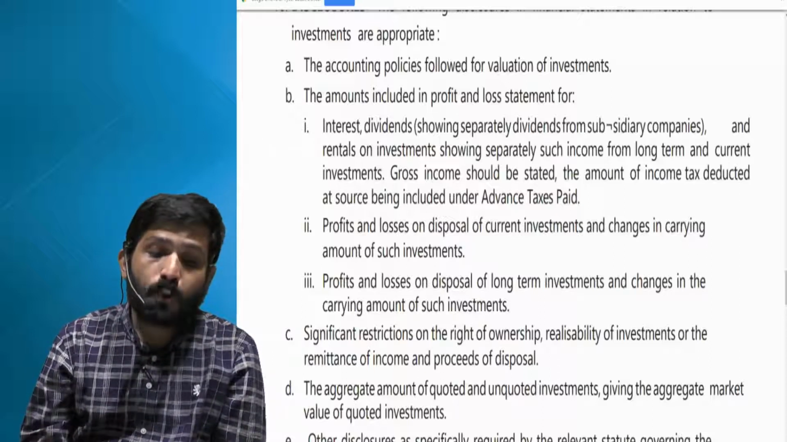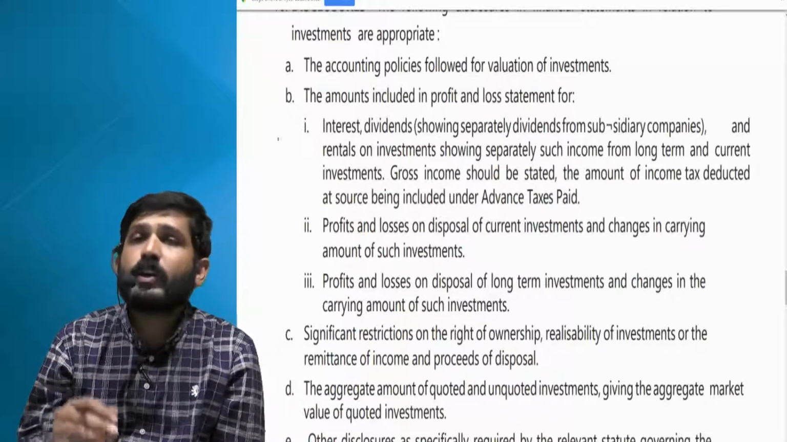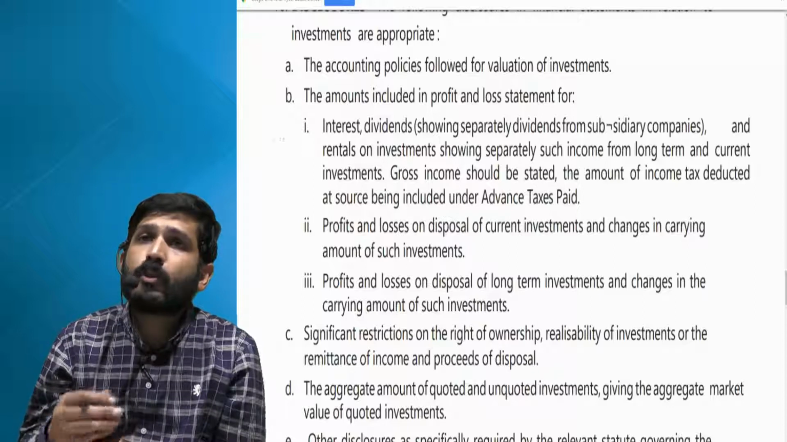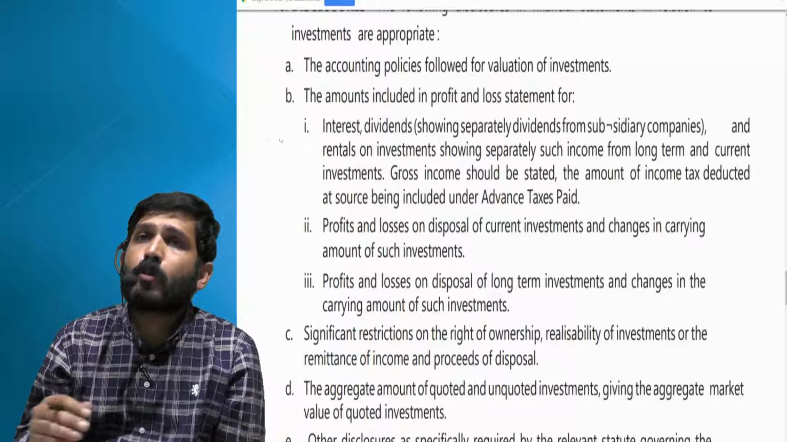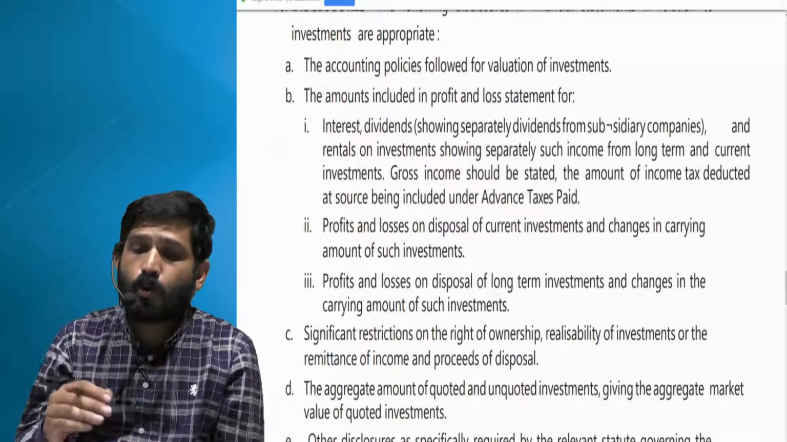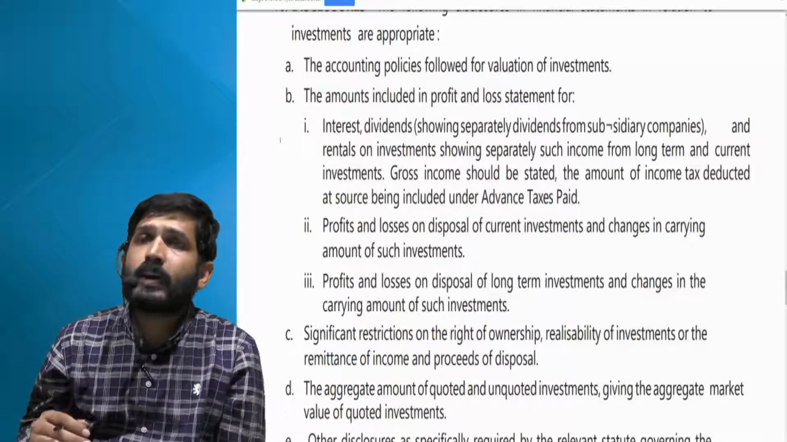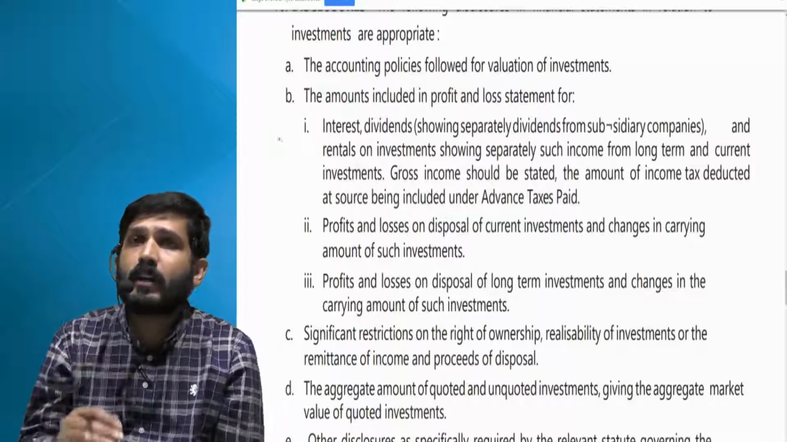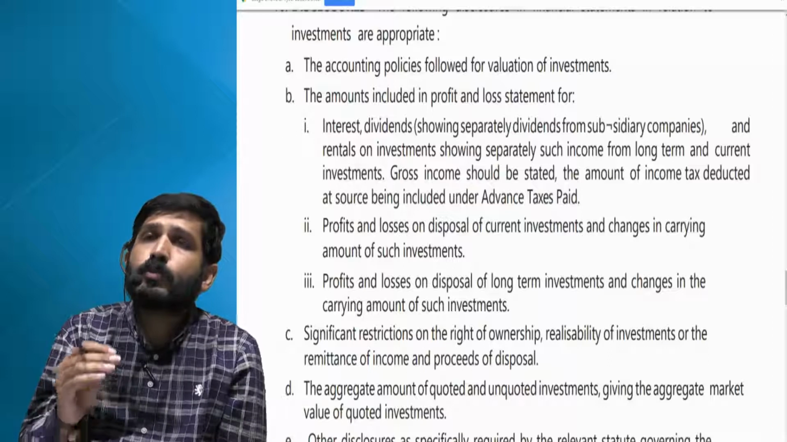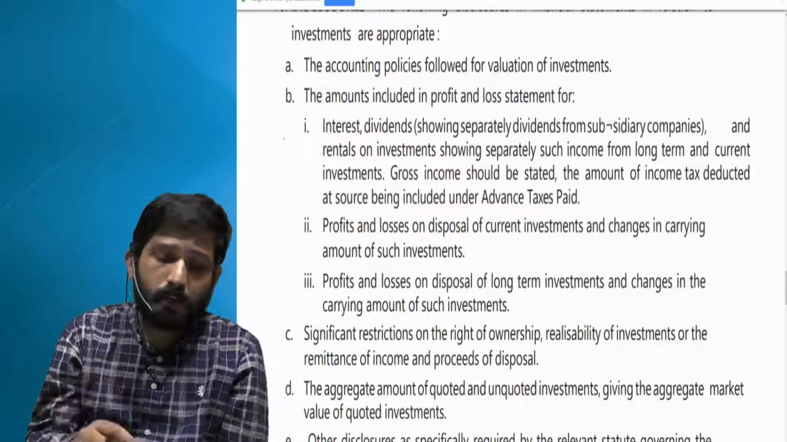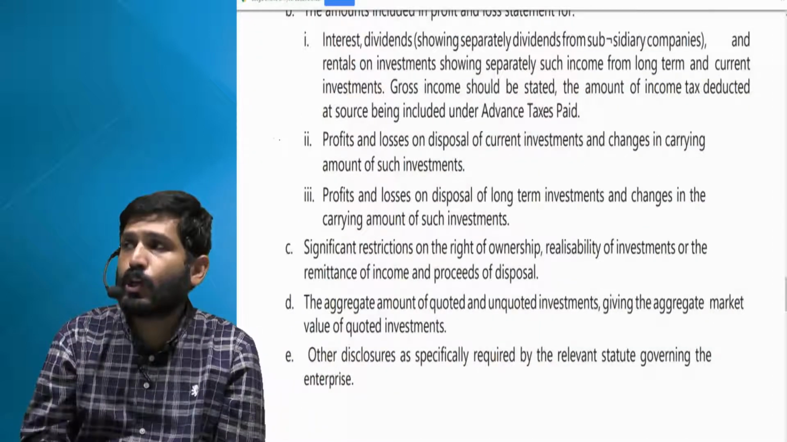The amounts included in profit and loss statement for, so various amounts that have gone to P&L, like interest, dividend received, or sale of investments, or provision for losses, or permanent loss of long-term investments. All this, whatever has gone to P&L has to be disclosed separately in P&L account. And I hope you remember AS5. We have understood. Now such items should be disclosed separately in your P&L account. There should be a separate identification.